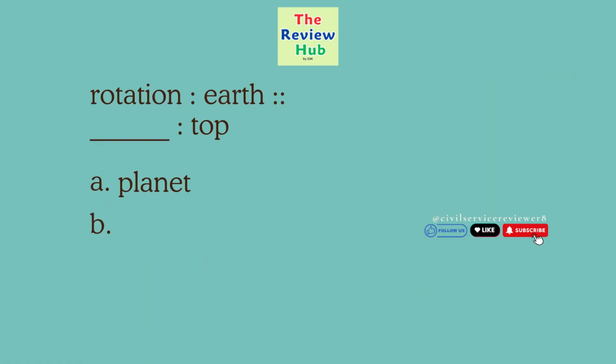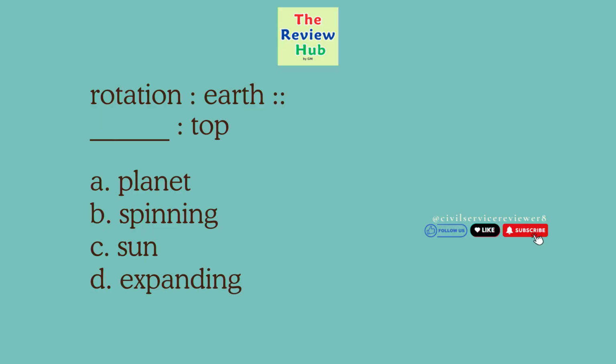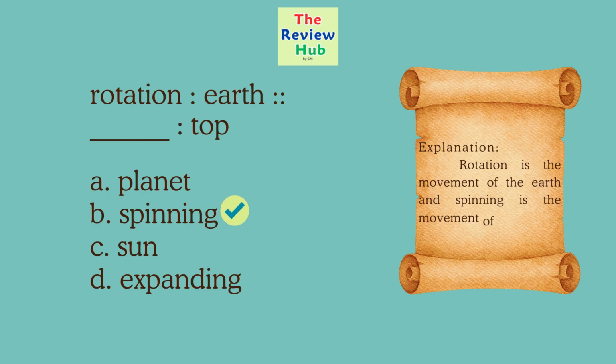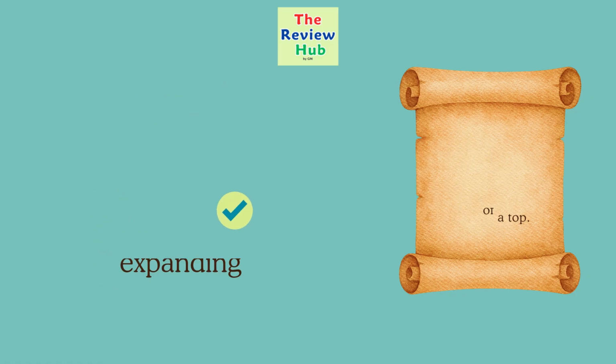Rotation is to earth. Blank is to top. A. Planet. B. Spinning. C. Sun. D. Expanding. The correct answer is letter B. Rotation is the movement of the earth, and spinning is the movement of a top.